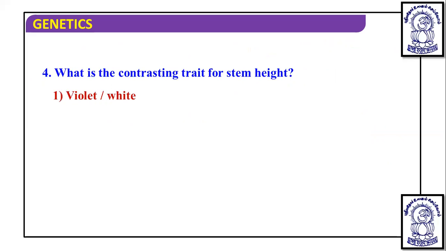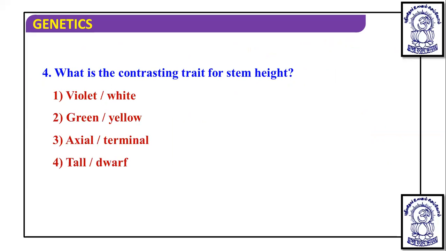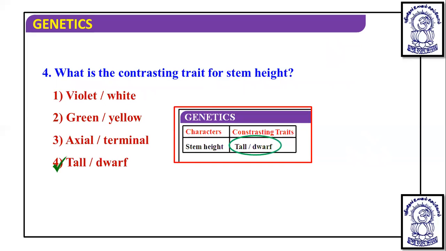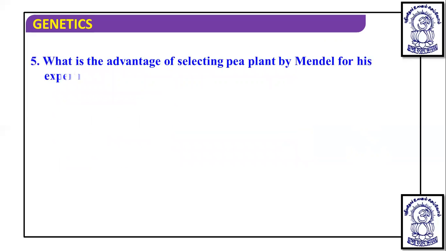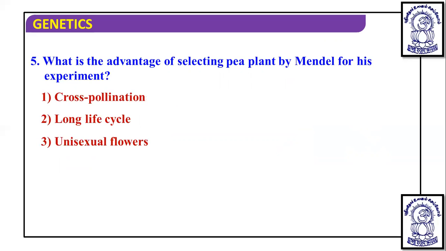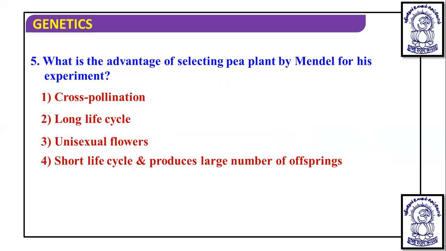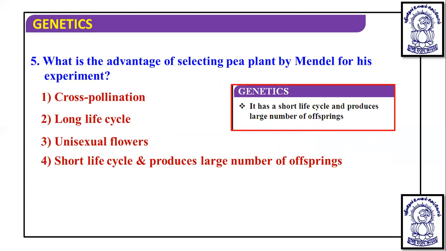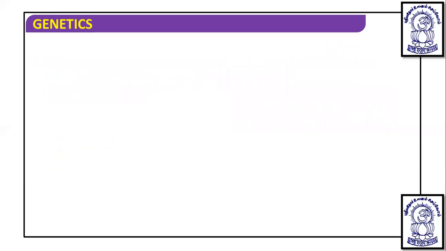What is the contrasting trait for stem? We have discussed this many times: it is tall and dwarf. Tall is a dominant trait and dwarf is a recessive trait. The next question: what is the advantage of selecting the pea plant by Mendel for his experiment? They self-pollinate, so cross-pollination cannot occur; they have a short life cycle, and bisexual flowers are used. A short life cycle produces a large number of offspring, giving a large sample size, which gives credibility to the data. So short life cycle and large number of offspring.